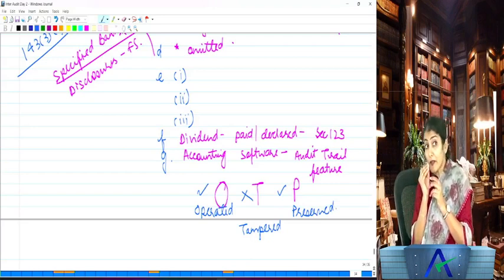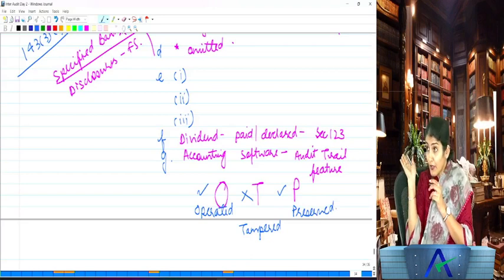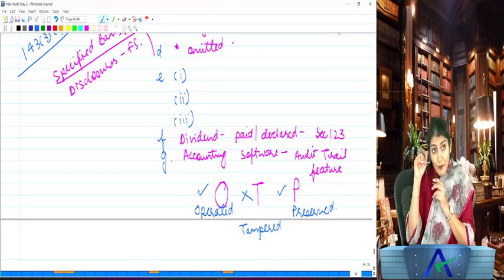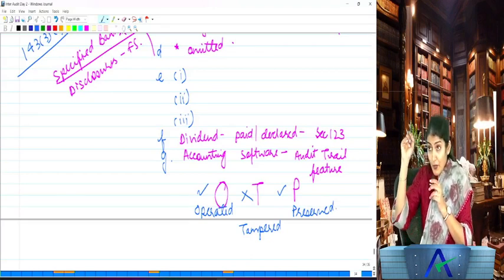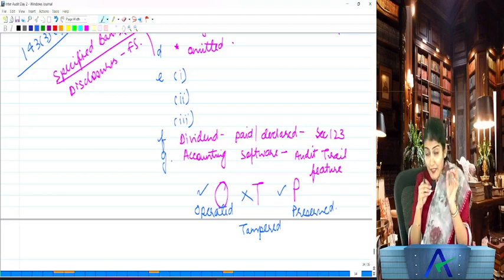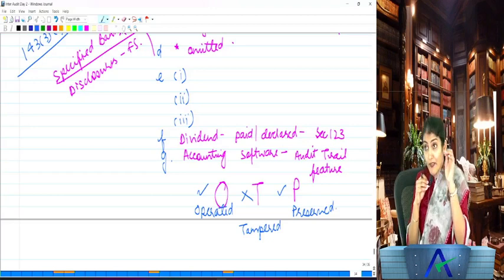What has been preserved? The audit trail has been preserved. The accounting software has an audit trail feature which has been preserved as per the statutory requirements for the record retention.